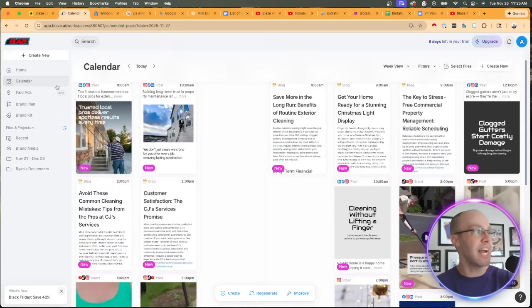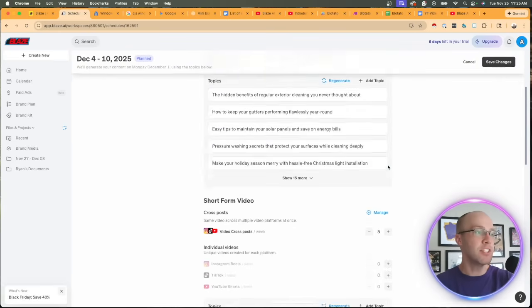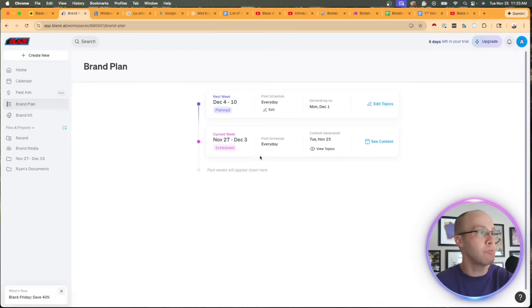But that is a quick calendar overview. If we go into brand plan again, we can look at the next week. So if we click edit topics, this is where we can come in here and edit content for the next week, right? And then you can do this on and on. You'll see I'm on a free trial here. If I click upgrade and get to one of those monthly or 3 month, 6 month annual plans, you can schedule that out weeks and weeks in advance versus just 1 week like I'm showing right here. And then past weeks will appear down here once you've got some content out.